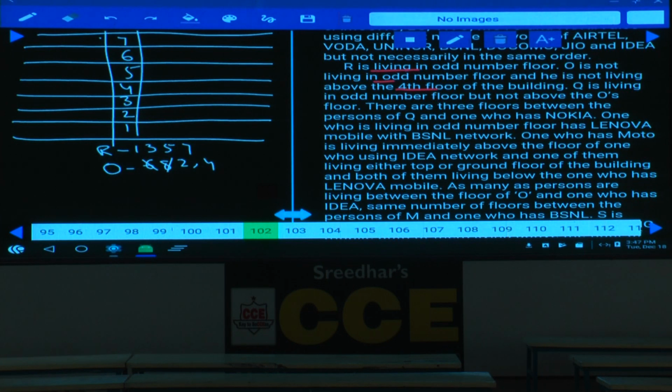Hence how many possibilities? We have 2 possibilities, isn't it? O can be on the 4th floor, and O can be on the 2nd floor. There are 2 possibilities. Then next one.